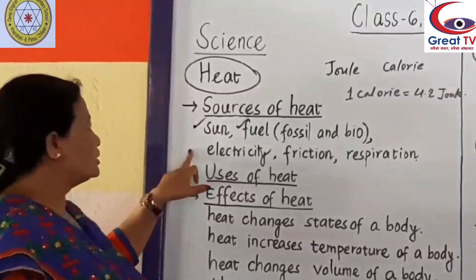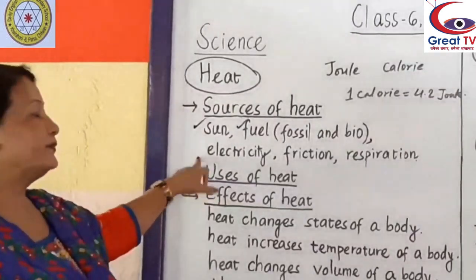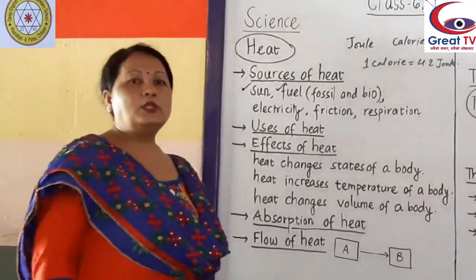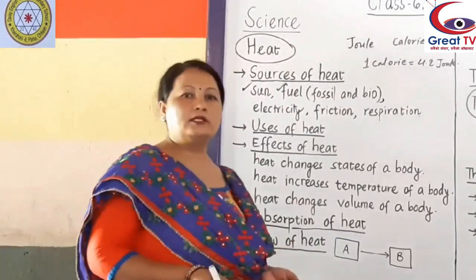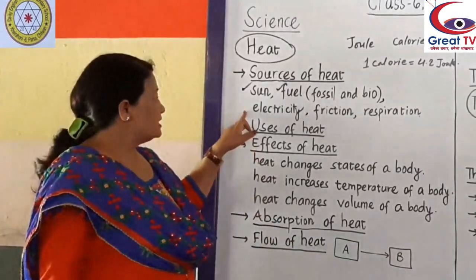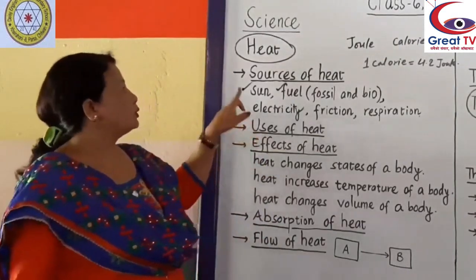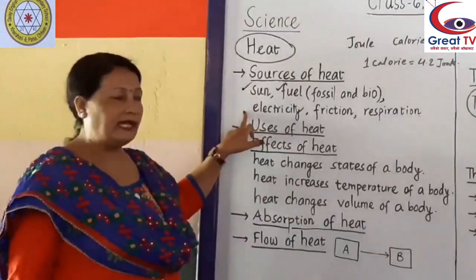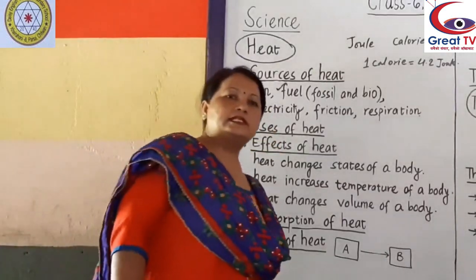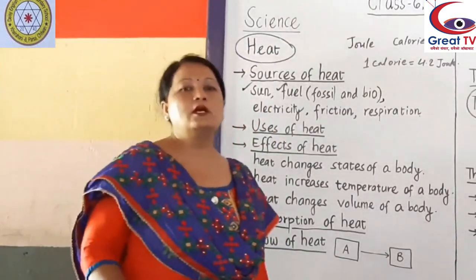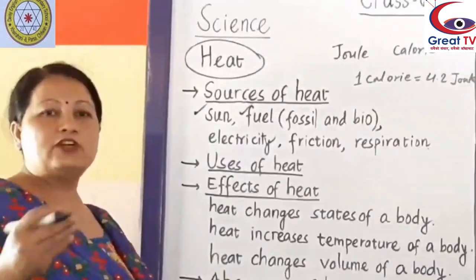Now the next source of heat is electricity. Nowadays we use electricity to run factories, industries, vehicles. So electricity is a very useful source of heat in our life. We use different electric appliances at home such as fan, TV, washing machine.